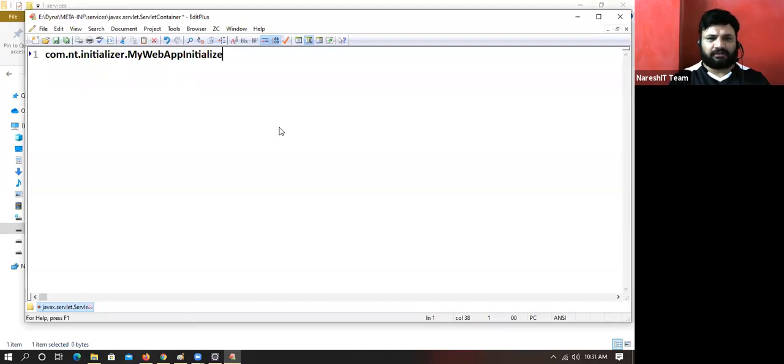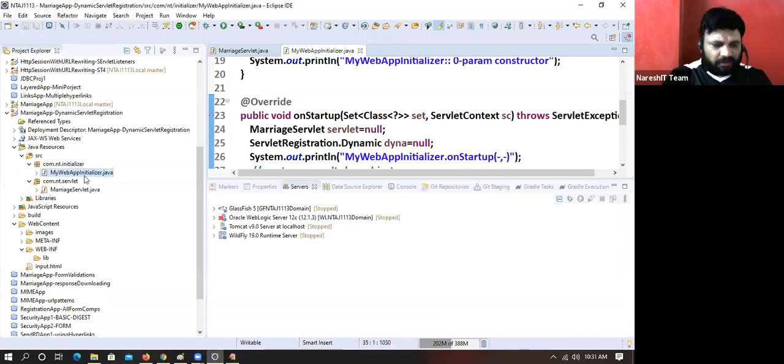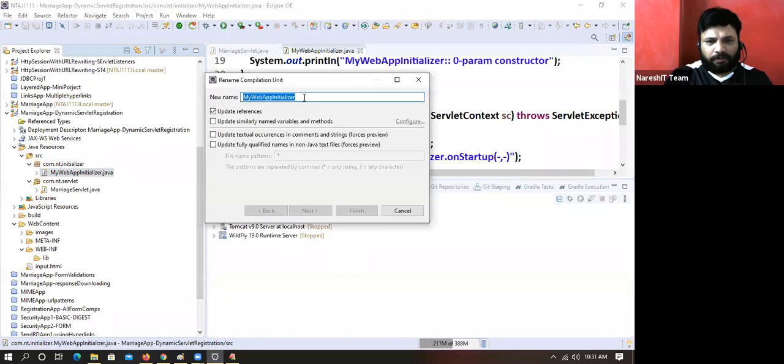Don't take a chance. Always copy and paste the things. Okay, boss.